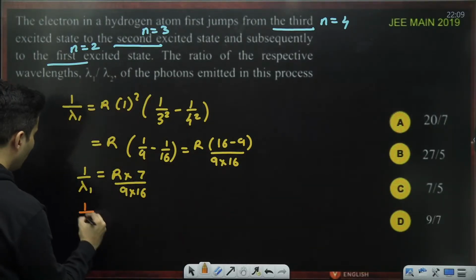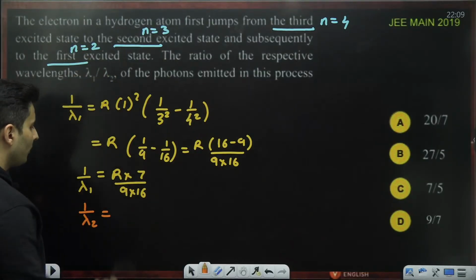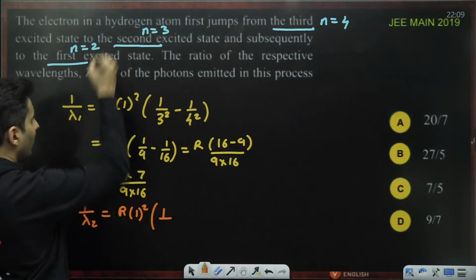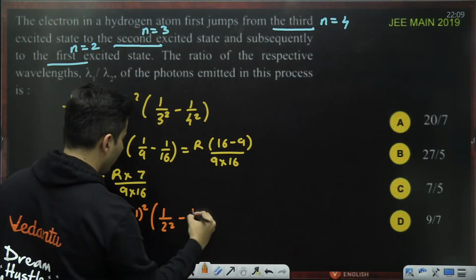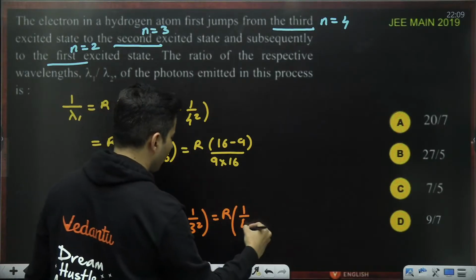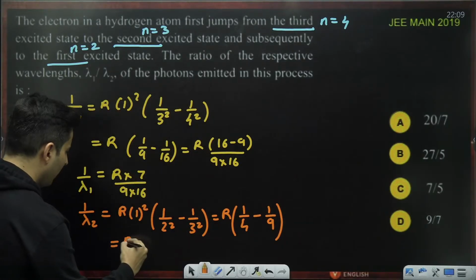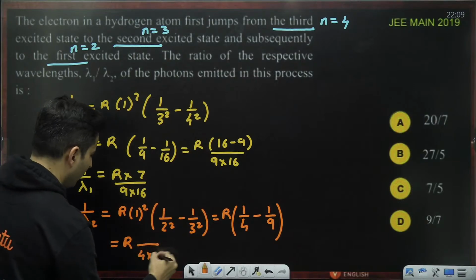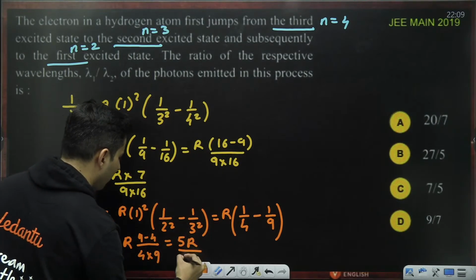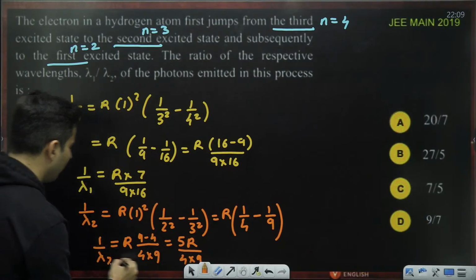Now, similarly do 1 by lambda 2. From 3, it went to 2. So R times 1 by 2 square minus 1 by 3 square. 1 by 2 square means 1 by 4, and this is 1 by 9. So this will be R, LCM 4 into 9, 9 minus 4. So 5 times R by 4 into 9. So that is 1 by lambda 2.